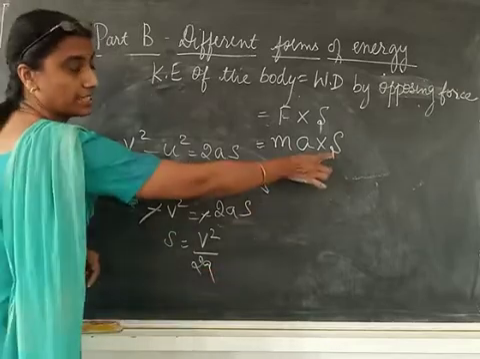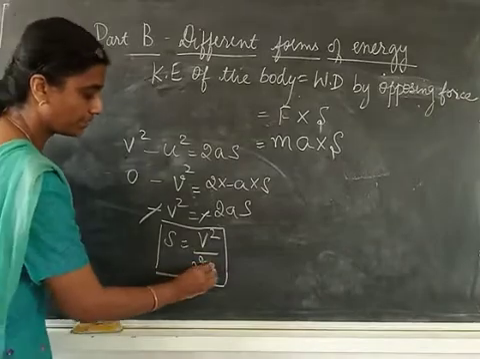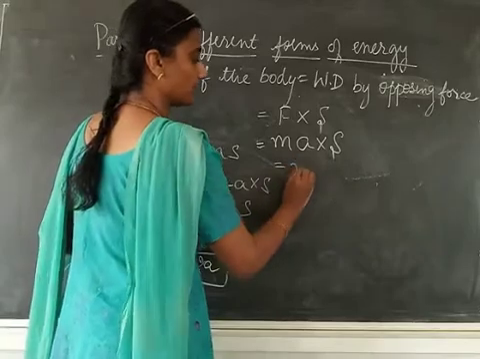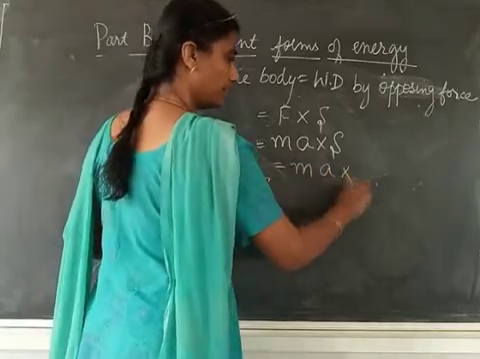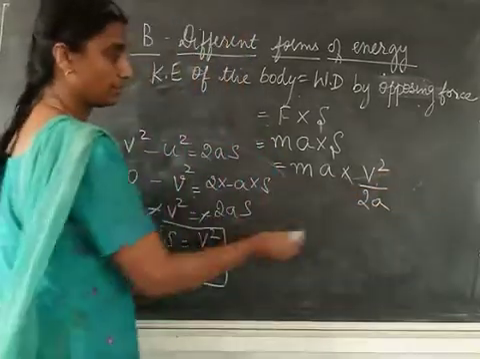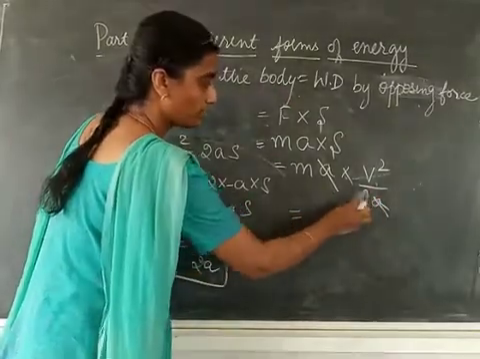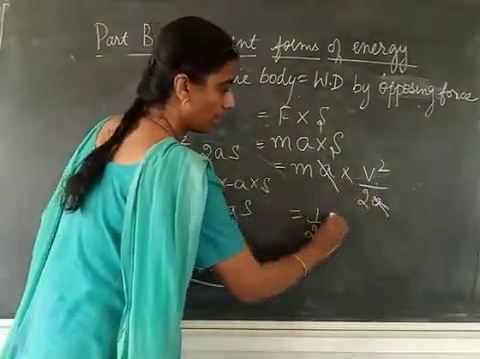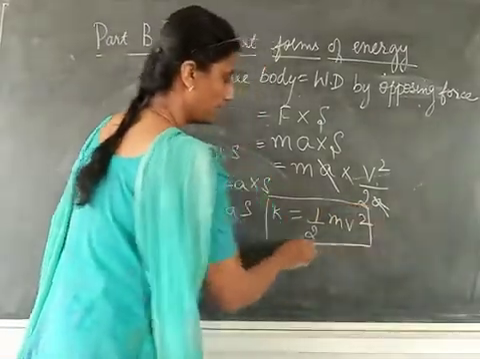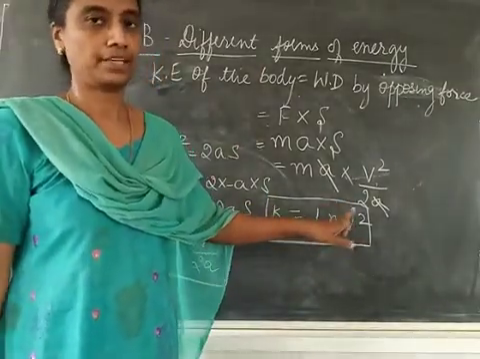As I told you, I am trying to get an expression for s from this equation. So I am getting this expression, s is equal to v square by 2a, which I am going to substitute here. So m into a is already there, into, in place of s I write v square by 2a. So a and a will get cut. So I'll end up with this formula: half m v square. This is the expression for kinetic energy. I hope you have understood, children.